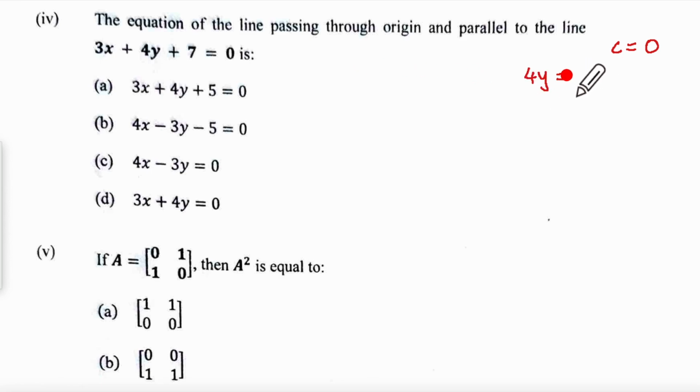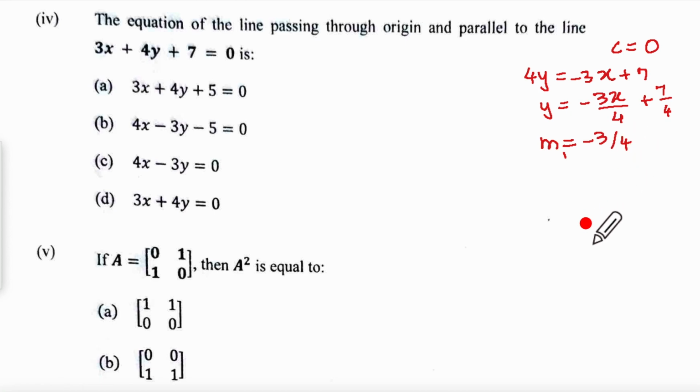You have to find the slope by converting it into y equal to mx plus c. So the slope m1 is minus 3 upon 4. Now the equation of the line passing through origin means y-intercept 0 and m will be the same as this line.